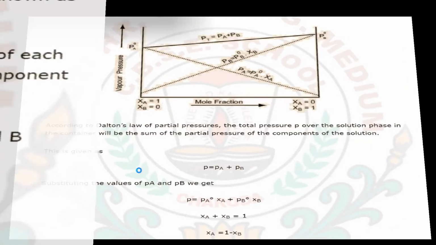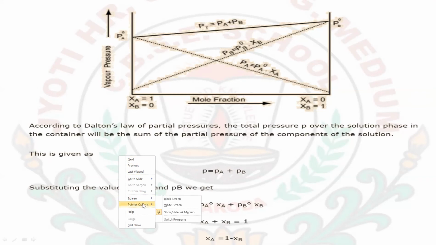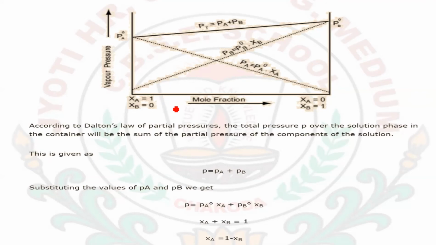Now moving further, for a volatile solute and volatile solvent, if both the components are volatile, let's first conclude this for the total pressure. Now for the total vapor pressure of the solution, it will be equal to P is equal to PA plus PB. So PA's value was PA into chi A and PB into chi B. So here we can write it.